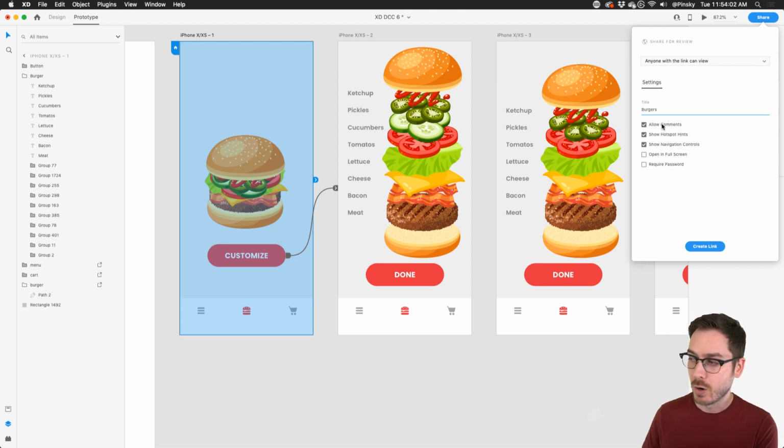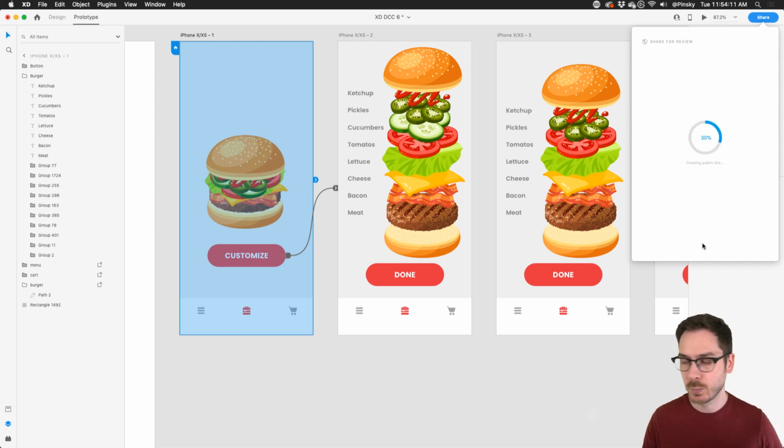You can turn on or off comments and hotspot hints. So if a user doesn't know what to do, they can see their hotspot hints, and you can create the link. And essentially what it's doing now, it's taking all these assets and uploading them to the cloud, and you'll be able to preview this directly on the web or even on your mobile device, exactly how it was on the desktop. And I'm going to show you that in just a second if this hurries up.